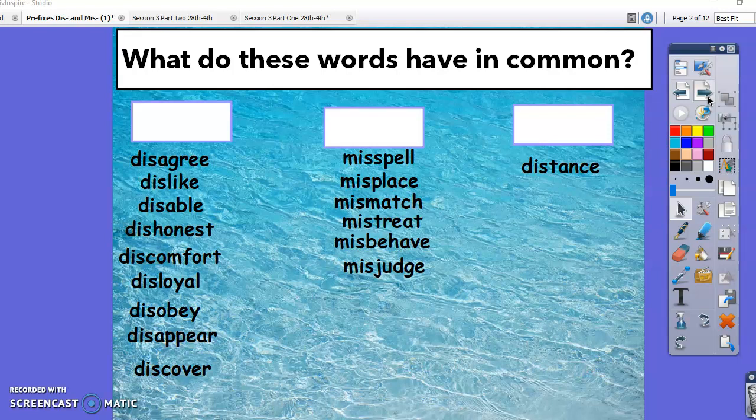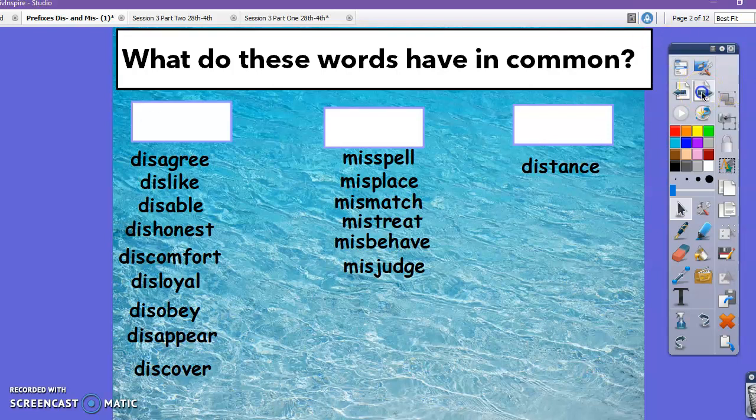Just like last week, the words have been sorted already into 3 categories. I want you to pause the video and then take a second to think about these words and what they have in common. Once you have an idea, I want you to think about what we would label each of our columns. Then you can go ahead and unpause when you're done. Now that you've had a chance to think, I'm going to go ahead to the next page.